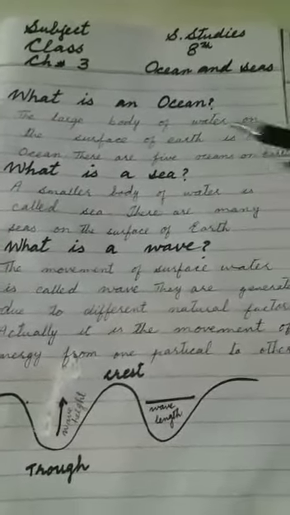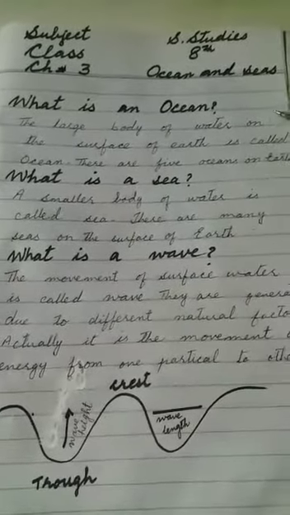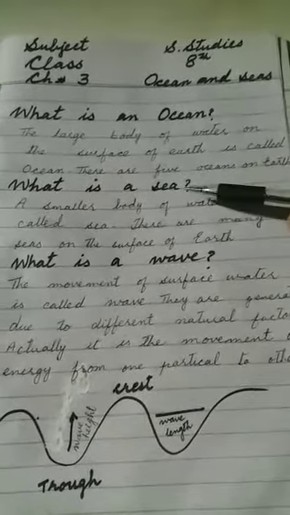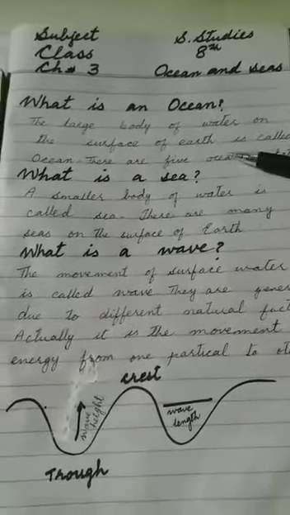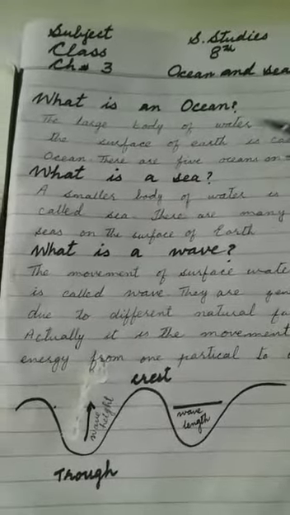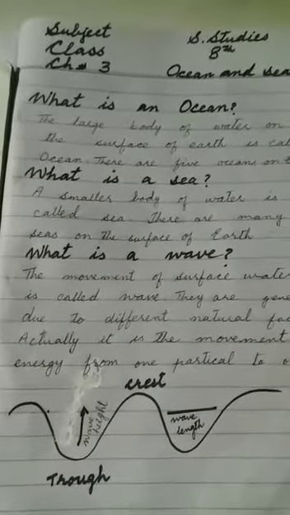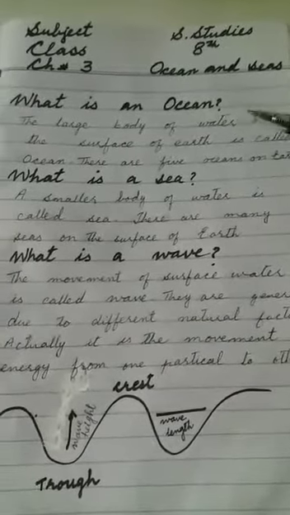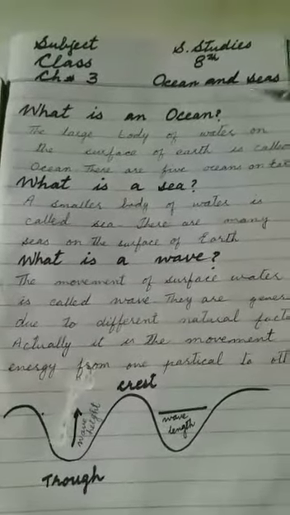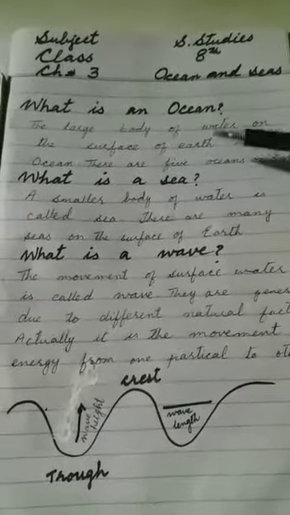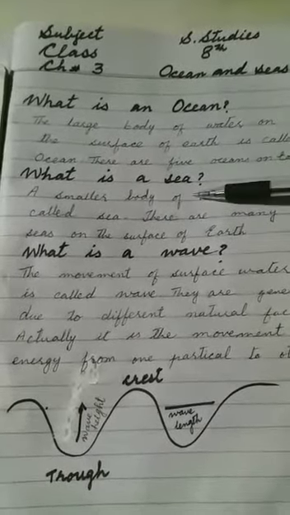The geologists have divided the water of the earth into different types, and we can find water on the earth's surface in the form of oceans, seas, ponds, streams or waterfalls. We can find water in different types. So we will start our chapter with the difference between ocean and seas.